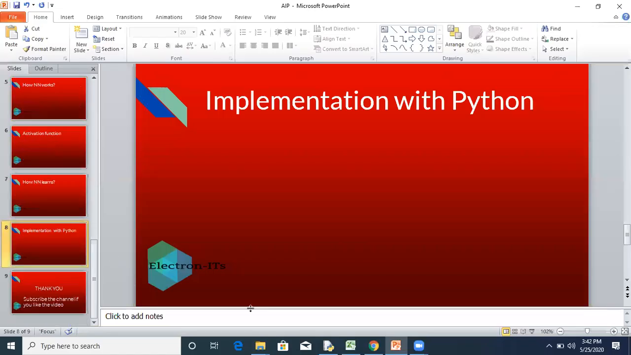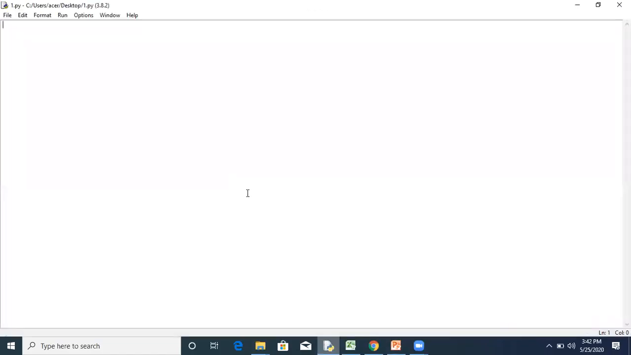Okay, so now this is the Python IDE where we have to type the code. For this, we use the NumPy library. From NumPy, we have to import some inbuilt classes. So from numpy import exp, since we are using the sigmoid function.